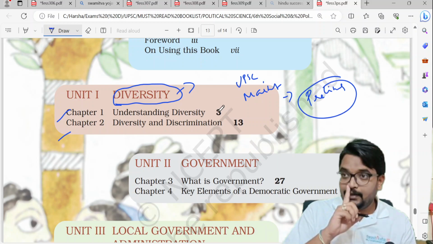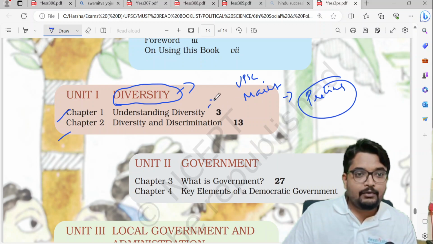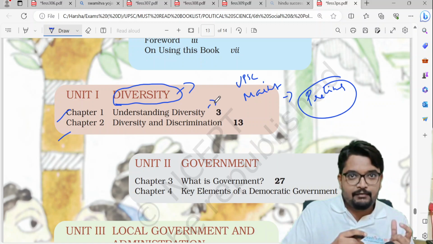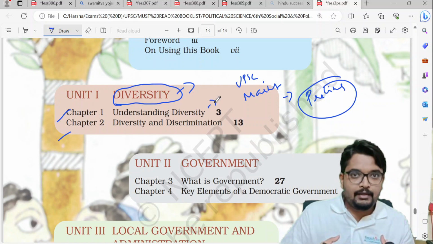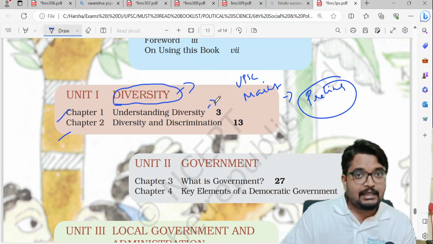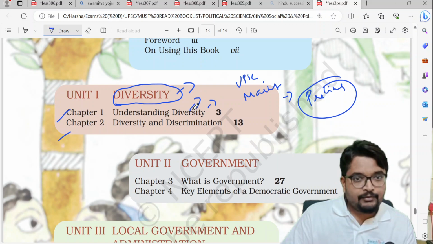So in the first chapter, Understanding Diversity, they have tried to define what is diversity and what is inequality. There's a slight difference between diversity and inequality. See, I being Hindu and you being Muslim is a diversity, but I being rich and you being poor is not a diversity. We can't celebrate it as a diversity. It is basically inequality. So that they have tried to explain here.